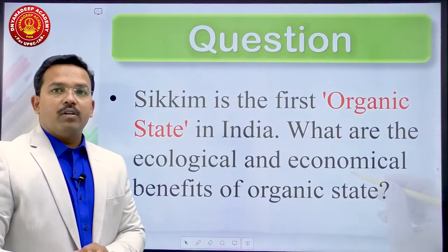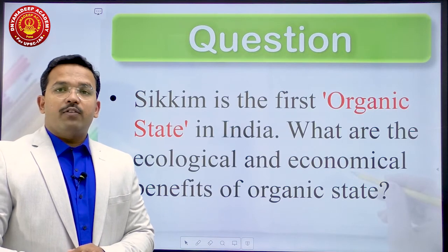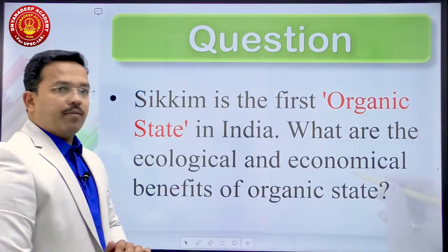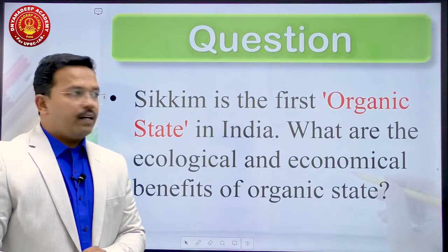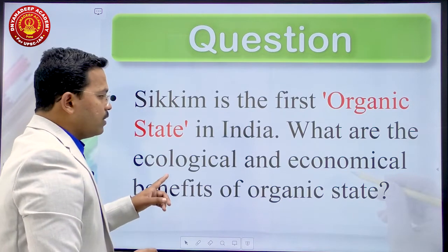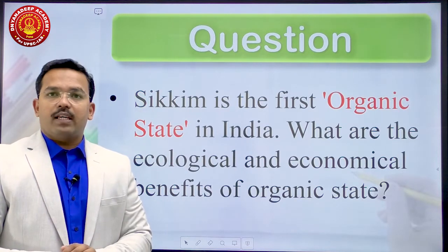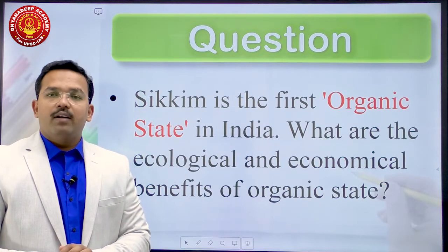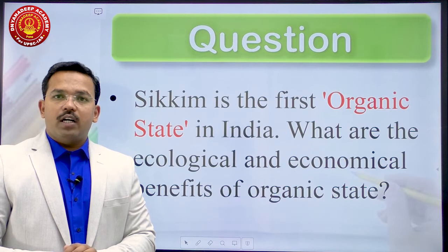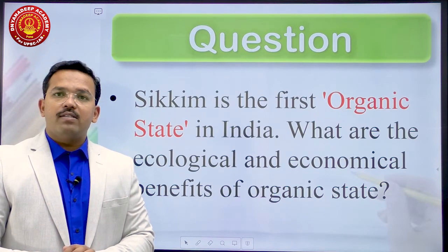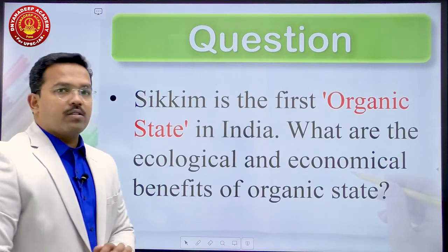What is the question? Sikkim is the first organic state in India. What are the ecological and economical benefits of organic state? Sikkim is the first organic state of India. And what are the ecological and economic significance of organic state?